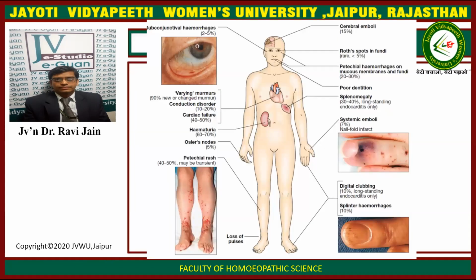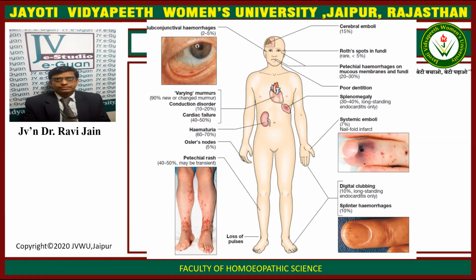Now, these are the various clinical features in case of infective endocarditis. There are varying murmurs, that is 90% new or changed murmur, with conduction disorders in 10 to 20% of cases, cardiac failure in 40 to 50% of the cases, hematuria in 60 to 70% of cases. We have Osler's nodes in 5% of cases, petechial rashes in 40 to 50% which may be transient, cerebral emboli in 15% of the cases, with Roth spots in the fundi, that is rare, less than 5%. We have petechial hemorrhages on the mucous membrane and fundi, that is 20 to 30%.